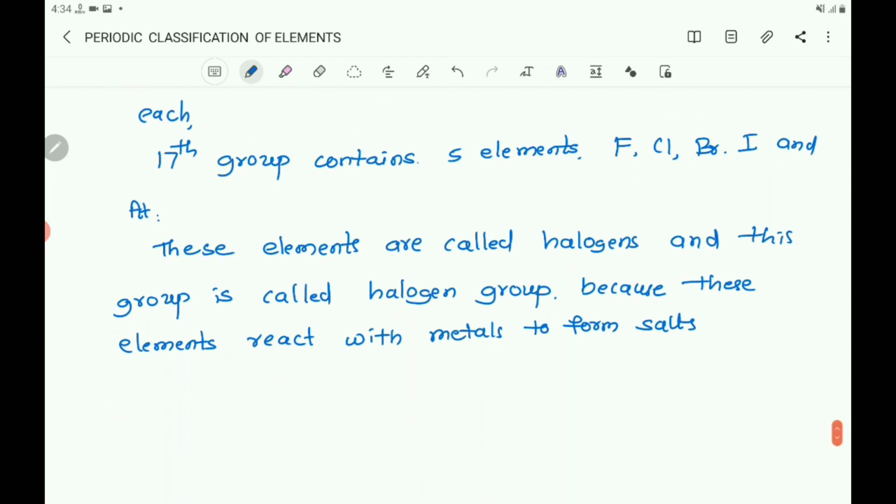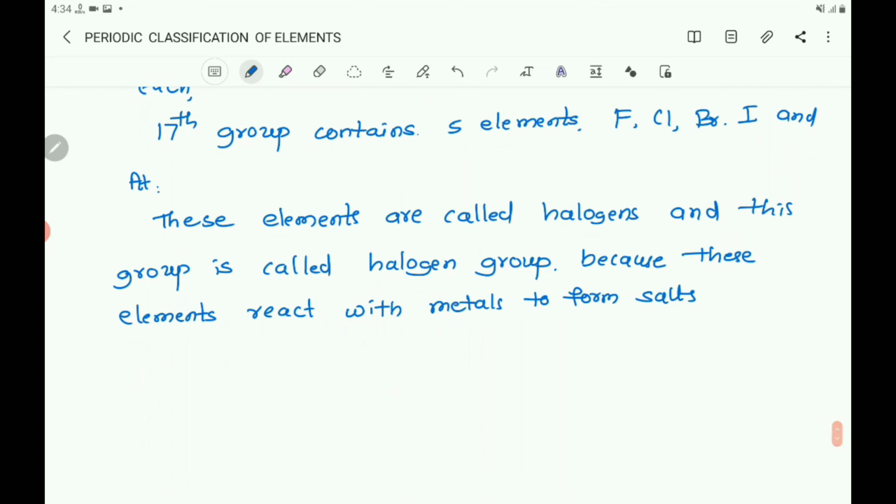You know the sodium chloride, which is the cooking salt, NaCl. Similarly, KCl. Here Na is the metal and chlorine is the halogen. Here the potassium is metal and chlorine is the halogen. Similarly, you can have NaBr, KBr. These are the salts with the halogen. So the halogen reacts with metals to form the salts. Halo means salt. So they are called halogen.